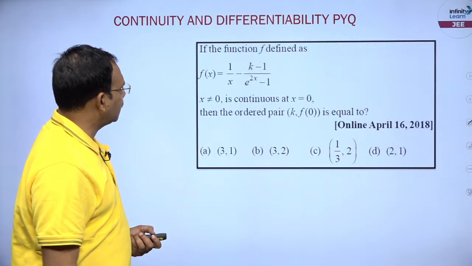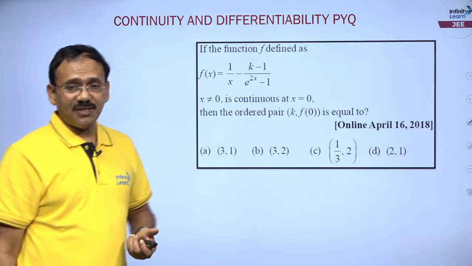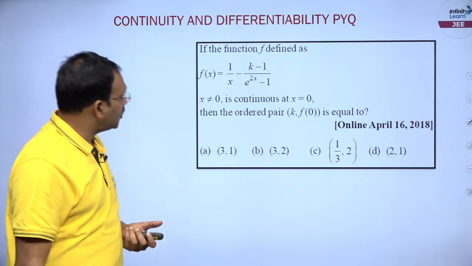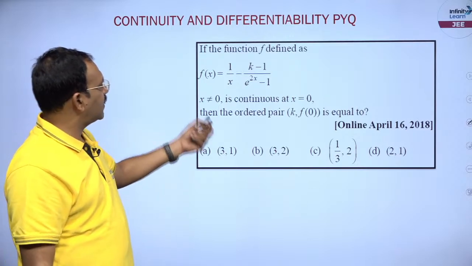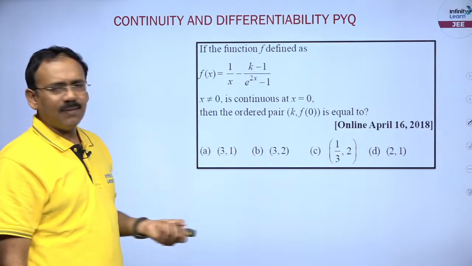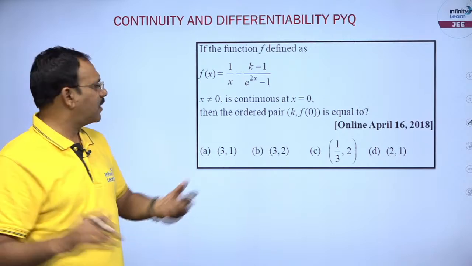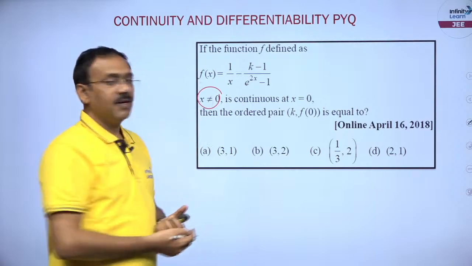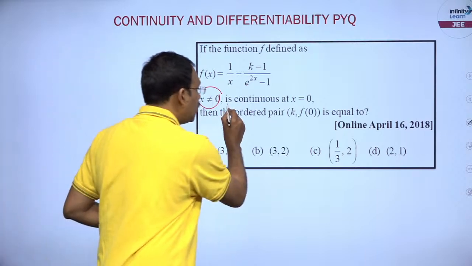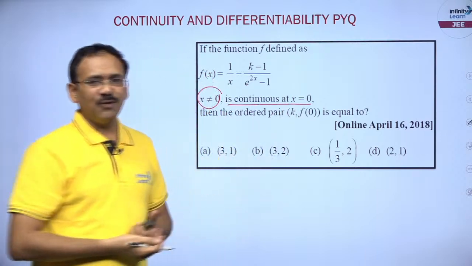Right, dear students. See this question: a function f is defined as f of x is 1 by x minus k minus 1 by (e power 2x minus 1), when x not equal to 0, and it is given that it is continuous at x is equal to 0.